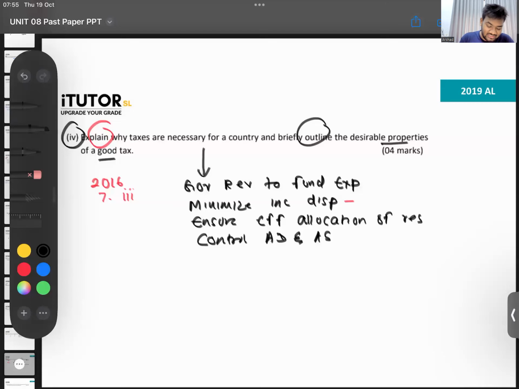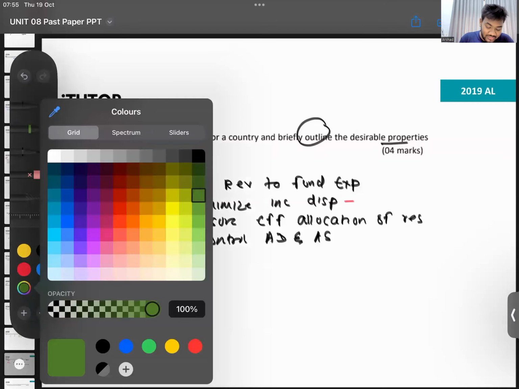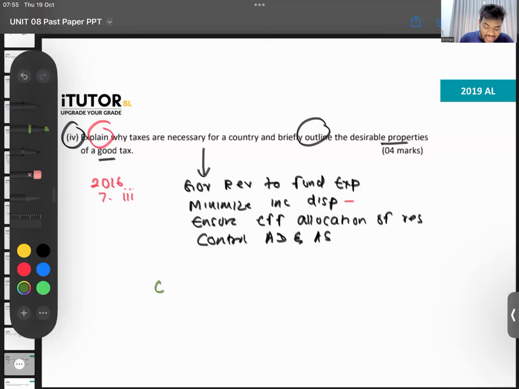Why are they asking this? What are the properties of a good tax? Making sure there is equity. Right? Equity, remember we talked about vertical and horizontal equity. Then making sure there is convenience. Convenience. It's economical. Okay. Then making sure there is what? Neutral. Flexibility. Certainty. Right?